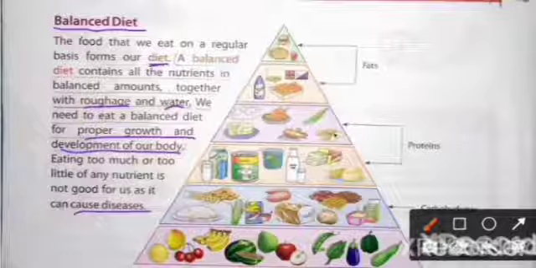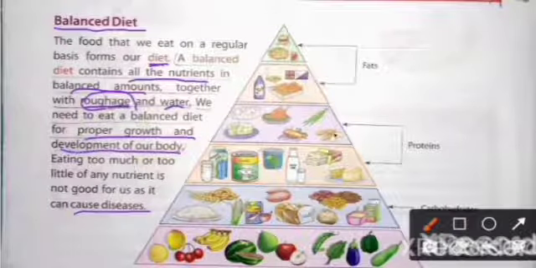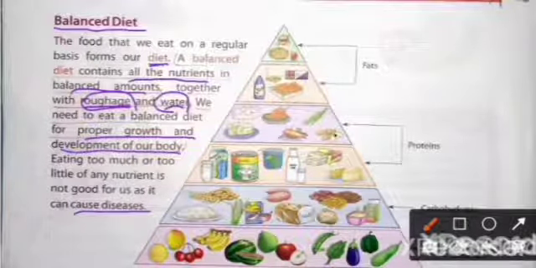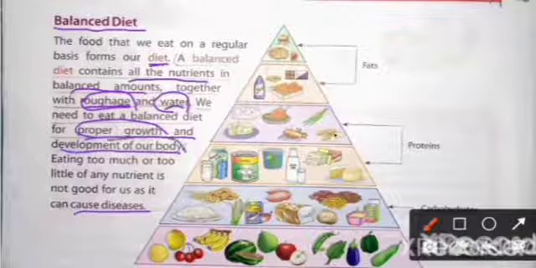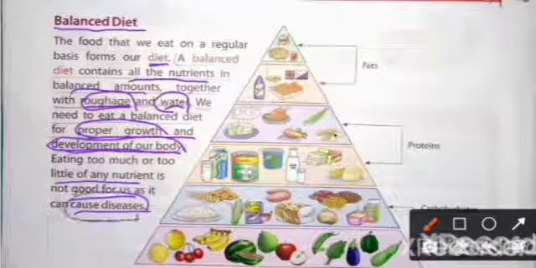And what is a balanced diet? A balanced diet contains all the nutrients in a balanced amount together with the roughage and the water. We need to eat a balanced diet for the proper growth and development of our body. But eating too much food or a very little amount of any nutrient, both are not good for us because it can cause many diseases.